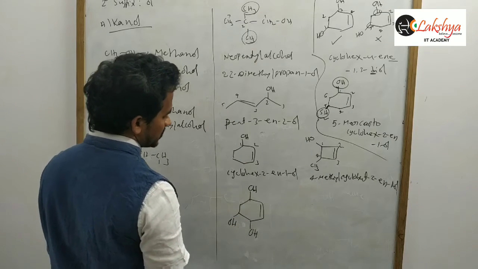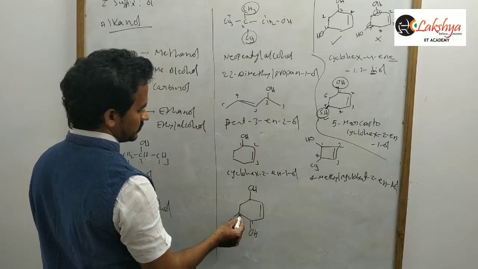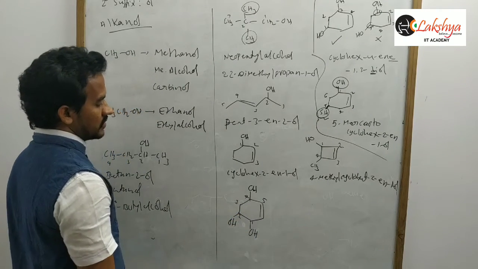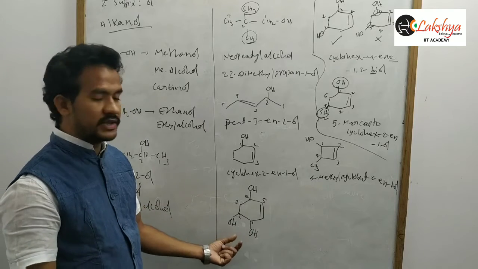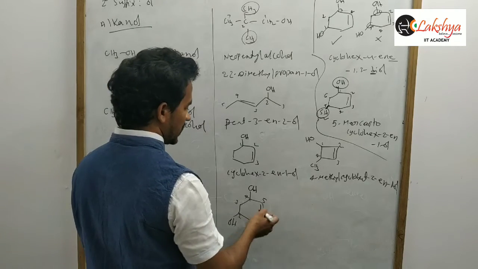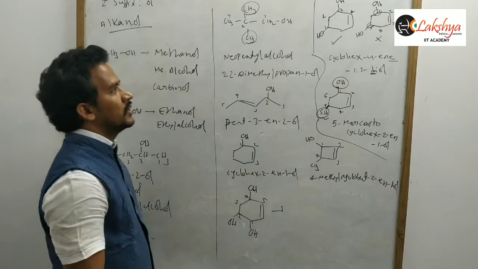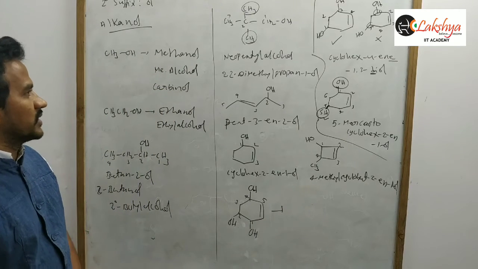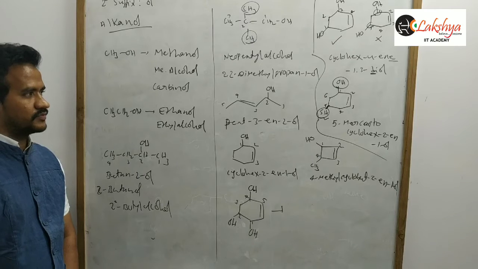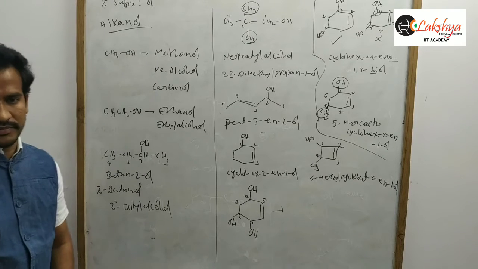So in this case, numbering must be started from this carbon, 1, 2, 3, 4, 5. Because here all three OH functions will get the least number. Okay, so that's it. So you can write the name of this compound. So that is the nomenclature of alcohols. Okay, right.